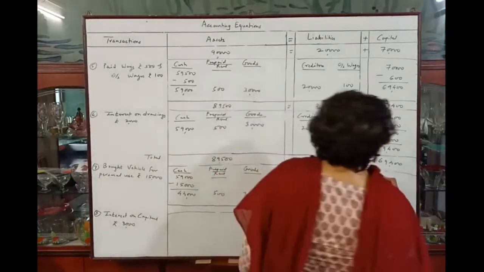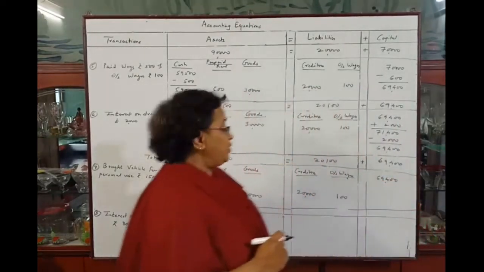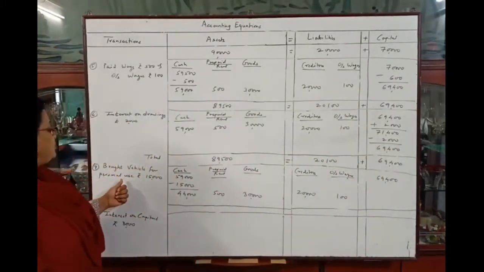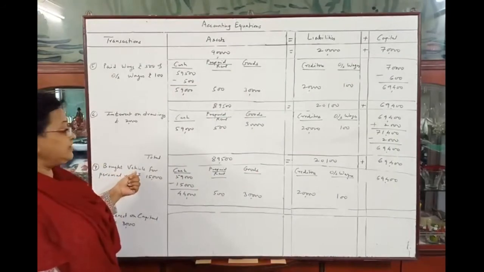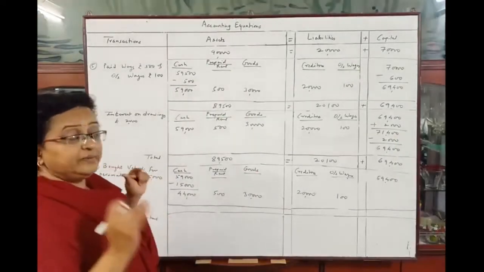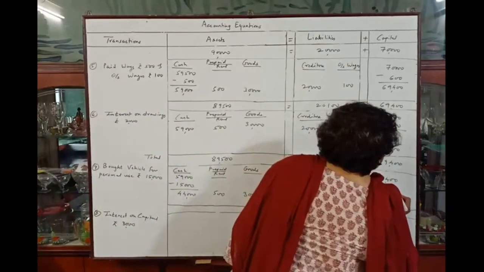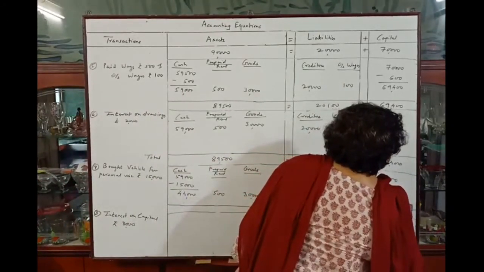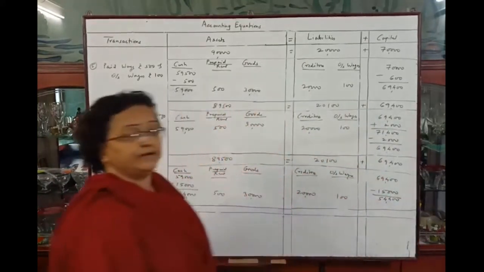And now capital. 69,400 was our capital, and now the owner withdrew rupees 15,000 for personal use, for purchasing vehicle for personal use, so it will be his drawings, so it will be deducted from capital 15,000. So capital will remain 54,400.